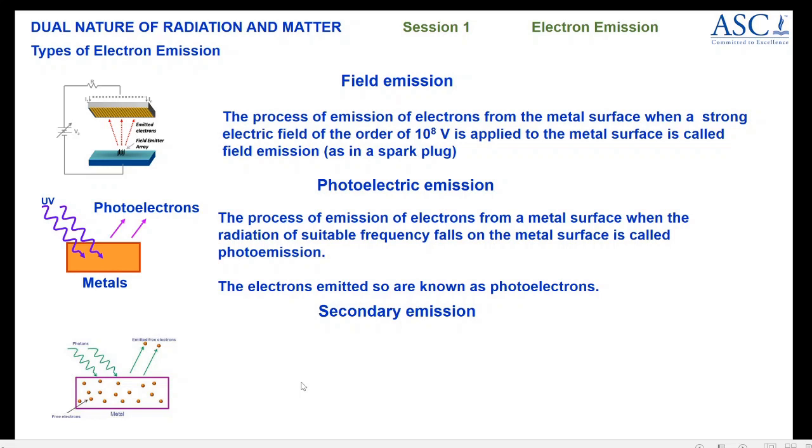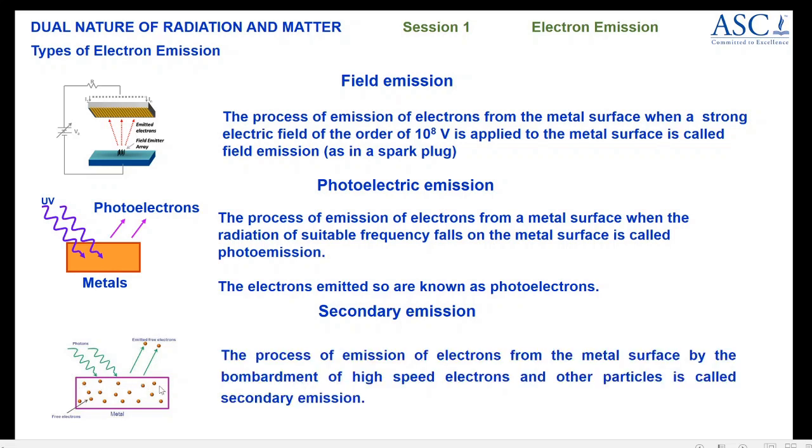Now the last one is called the secondary emission. Again, if you look at the diagram, it is the process of emission of electrons from the metal surface by the bombardment of high speed electrons. In this case, high speed electrons are used to bombard the metal surface. Due to the energy of the electrons which are bombarded, the electrons are emitted. These electrons which are emitted are called secondary electrons, and the process is called secondary emission. So these are 4 different types of electron emission, namely thermionic emission, field emission, photoelectric emission, and secondary emission.